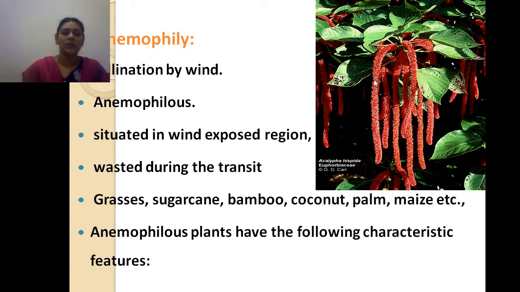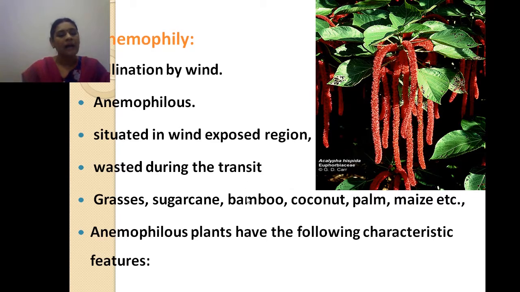Sometimes it effectively reaches the right stigma. Next, examples of anemophilous plants are grasses, sugarcane, bamboo, coconut, palm and maize.